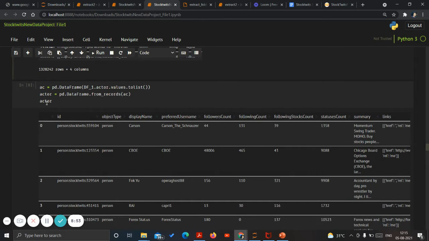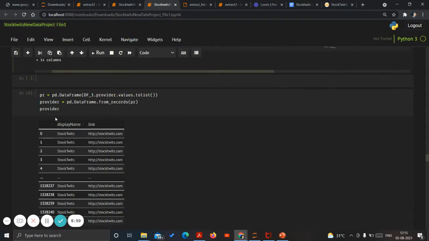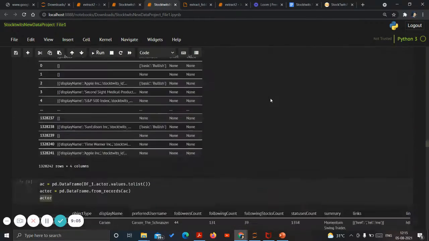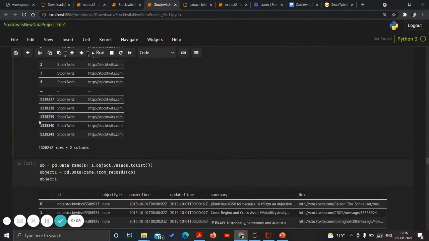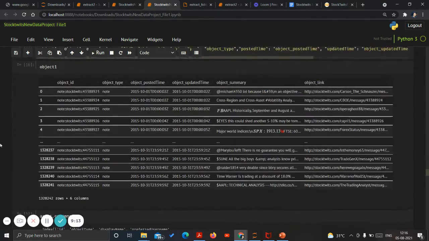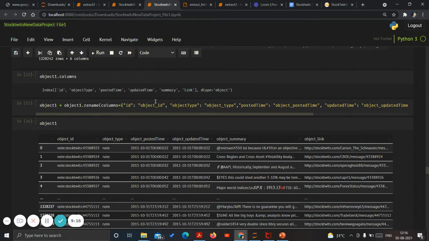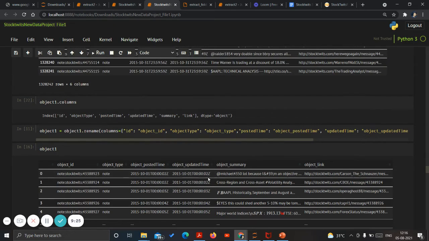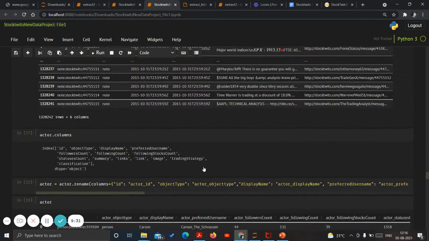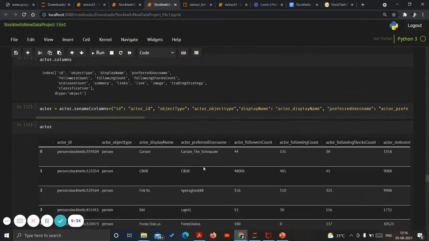Likewise, there are several others. For actor, another data set is created. For the provider column, as you can see, it is also nested, so for provider, another two columns are created. For object one, it is created solving the nested. Likewise, for all of the columns created, we finally merge all of them, adding certain specifications like object summary at the column name, underscore whatever the nested columns are, right? That's the objective for all of the columns, and then we concatenate all of them.